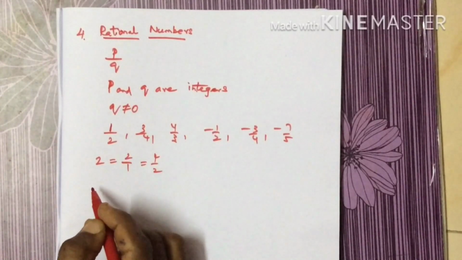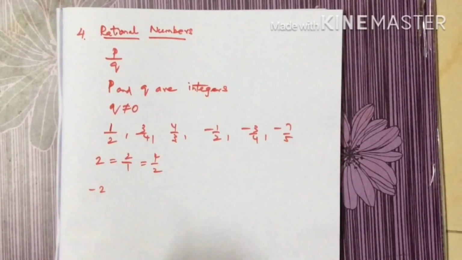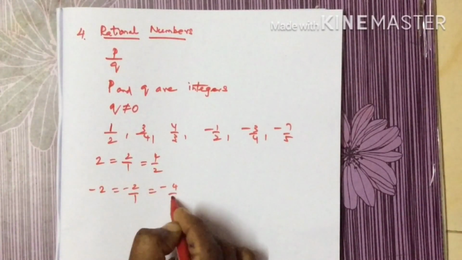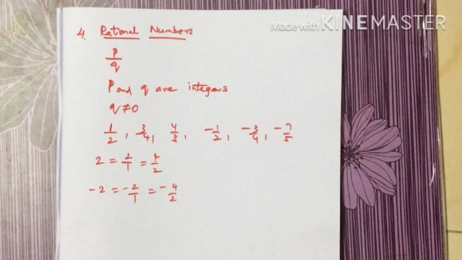On similar lines, is minus 2 a rational number or not? Minus 2 is also a rational number. Any number which can be represented in the form of p by q can be called a rational number. So minus 2 can be represented as minus 2 by 1 or minus 4 by 2. The fourth classification is rational numbers.